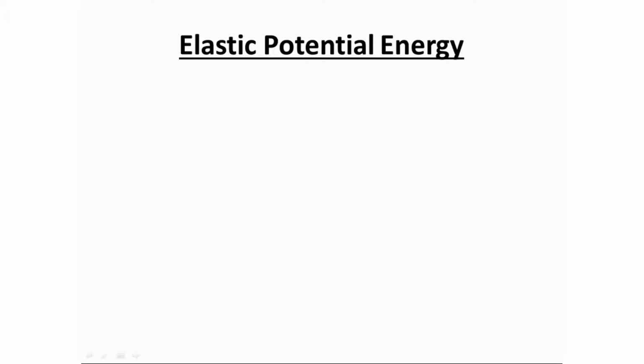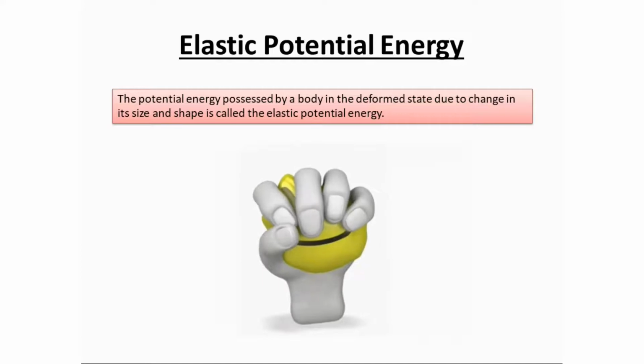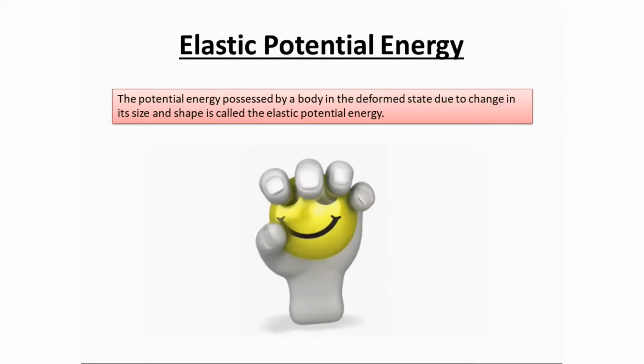Now, let's move ahead. The next is elastic potential energy. The potential energy possessed by a body in the deformed state due to change in its size and shape is called the elastic potential energy. For example, look at this smiley ball. When you press it, its shape gets deformed.